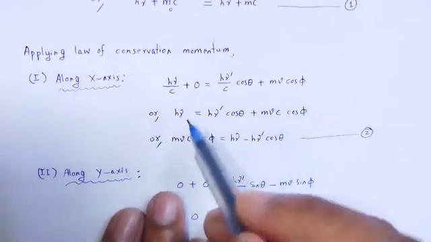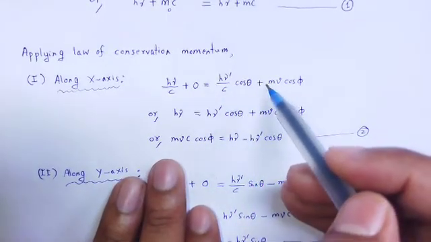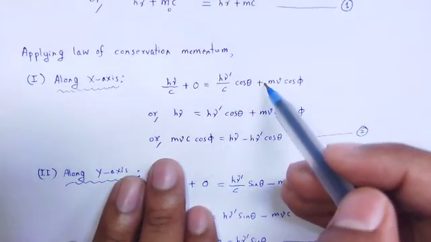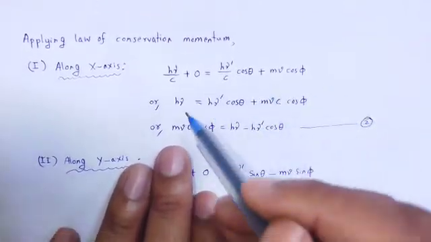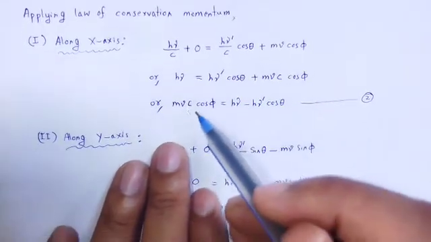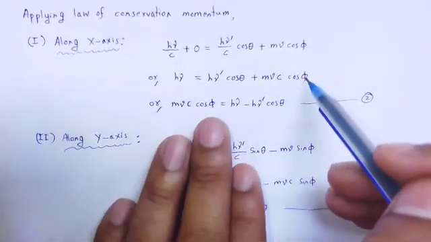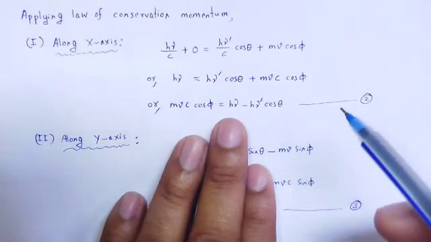Now, simplifying it, taking the LCM, the c cancels out on both sides. hν is equal to hν' cos θ plus mvc cos φ, then mvc cos φ is equal to hν minus hν' cos θ, equation 2.